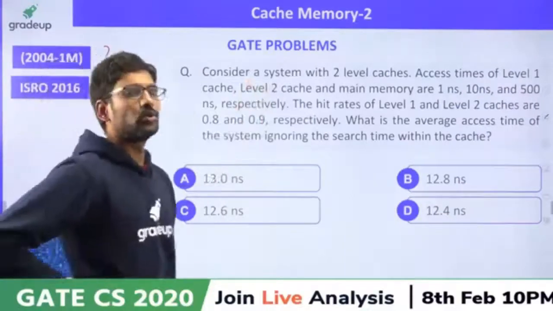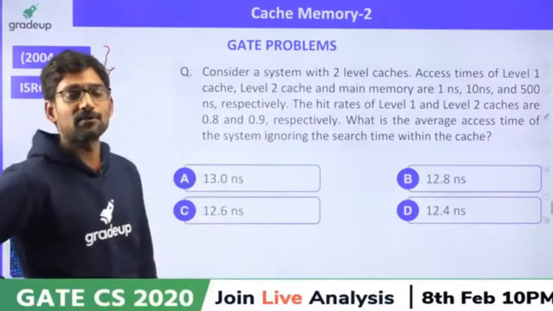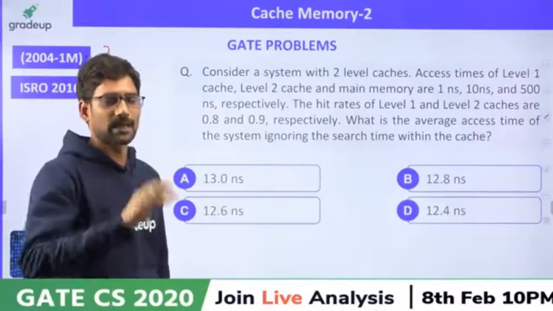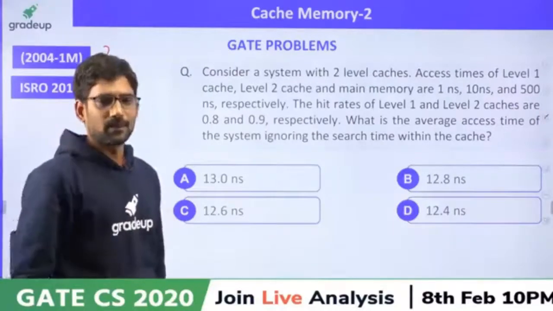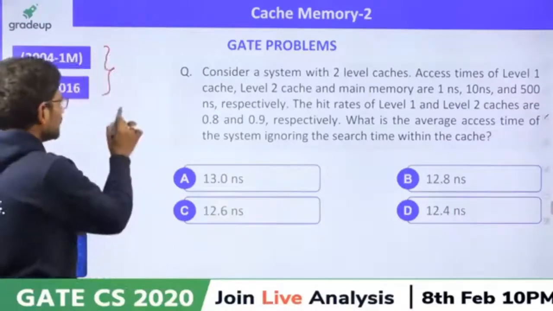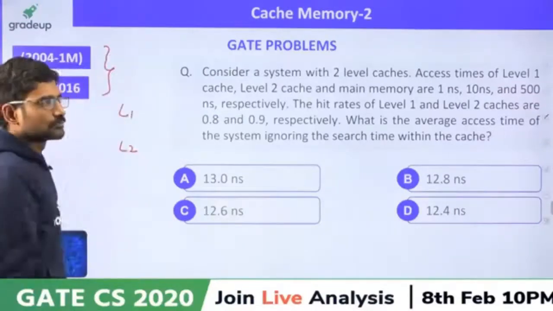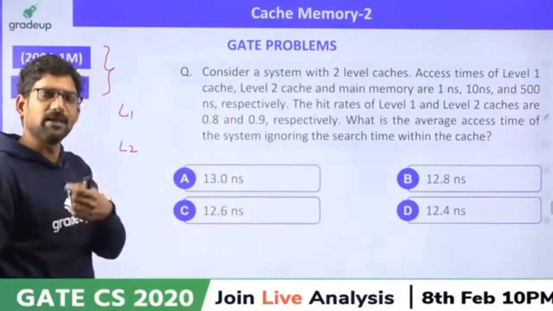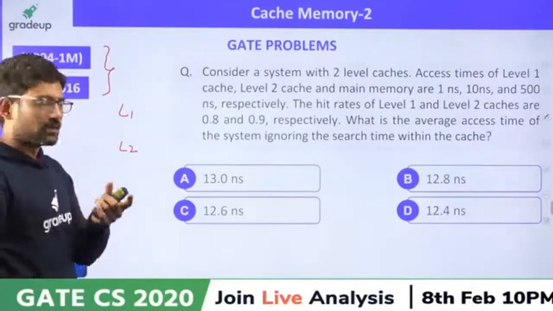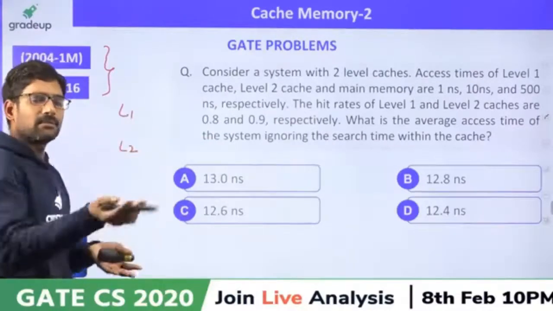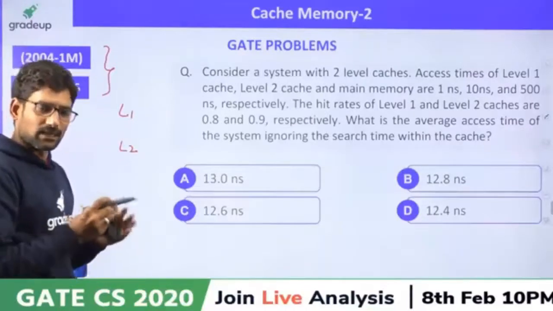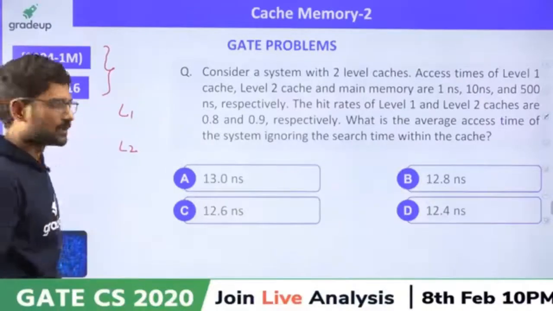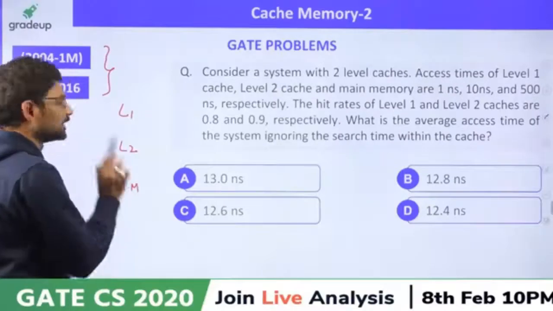Consider a system with 2 level cache. Now how many levels of cache we have? 2 levels. Till now we have just taken 1 level of cache. There is one cache, one main memory. But now there are two caches, level 1, level 2, and main memory, that is default. Main memory is mandatory, because if a miss occurs with cache, main memory is the default memory that should supply. Cache has the option to escape, but main memory cannot escape. So definitely main memory also will be there.